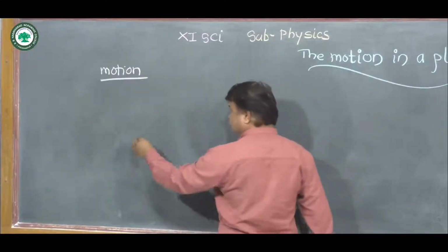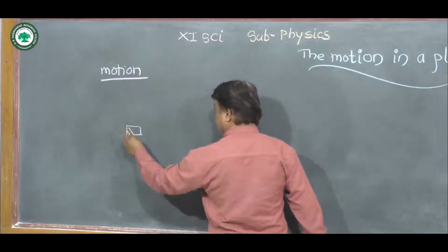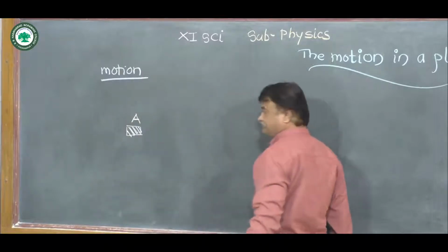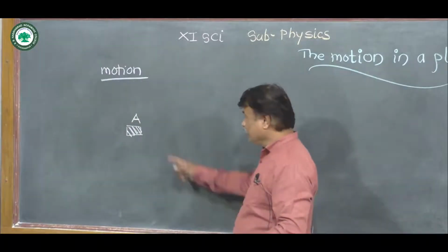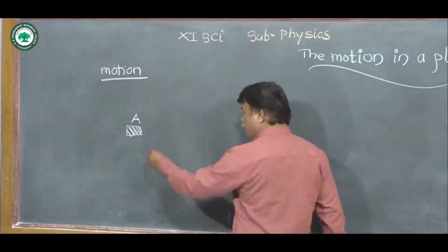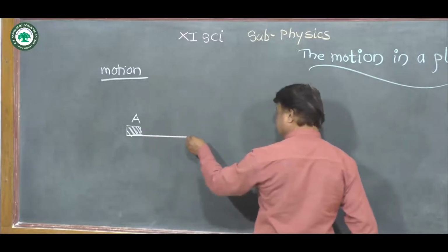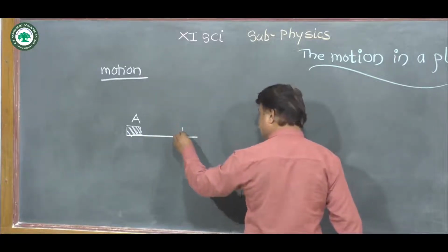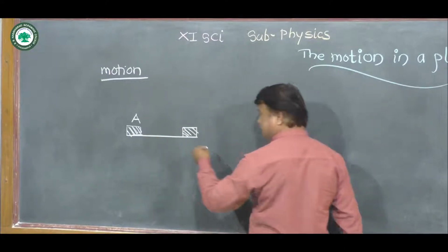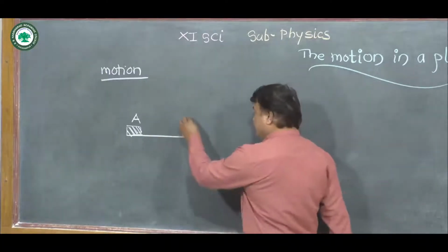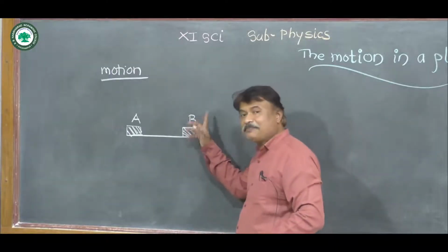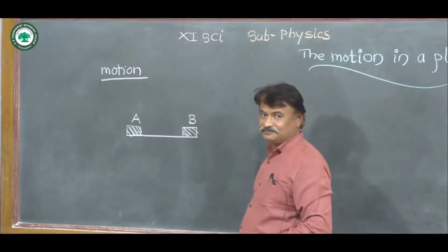If you consider an object is placed at position A. So the initial position of the object is A. If we apply force on that object, due to that force, the object moves along a straight line from A to B. In that case, B is the final position of the object.